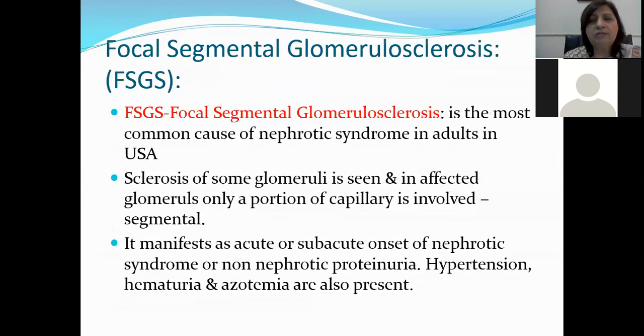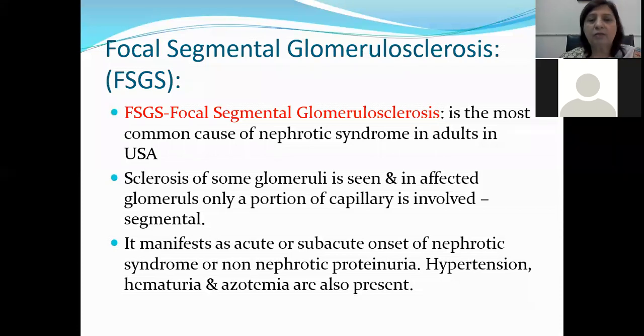Next is focal segmental glomerulosclerosis, FSGS. Focal segmental glomerulosclerosis is the most common cause of nephrotic syndrome in adults in the United States. Sclerosis of some glomeruli is seen, and in an affected glomerulus, only a portion of the capillary is involved, that is segmental. So all over the kidney, you can see that a few glomeruli show glomerular sclerosis. And within that glomerulus, some segments of capillaries are involved while other segments appear normal.